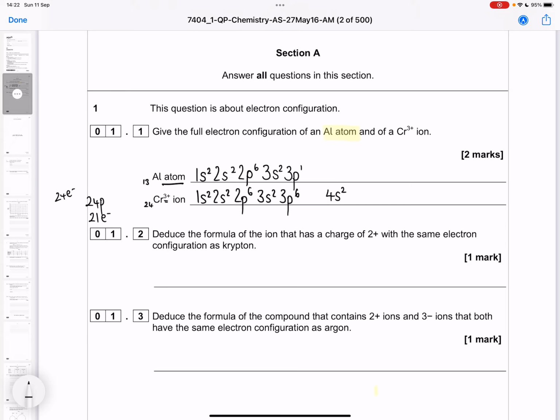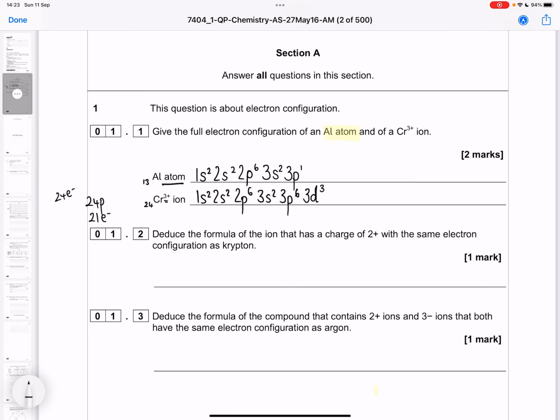Now that's taken me up to 20 electrons, and then I would go back and fill the 3d with the remaining, in this case 4 if I was doing chromium. Now I'm doing chromium 3+, so I want to take my rubber and rub out the last 3, so I'm going to remove those 2, and take this number 4 down and change it to a 3.